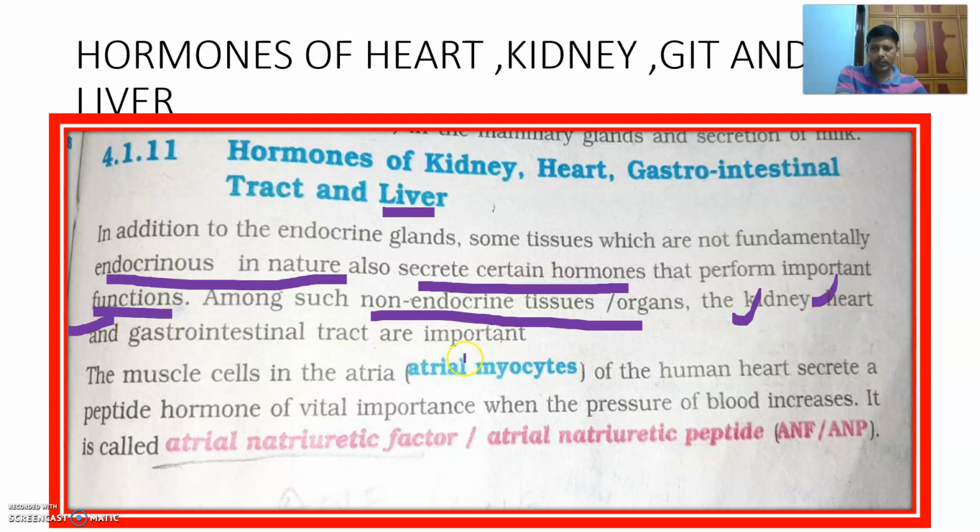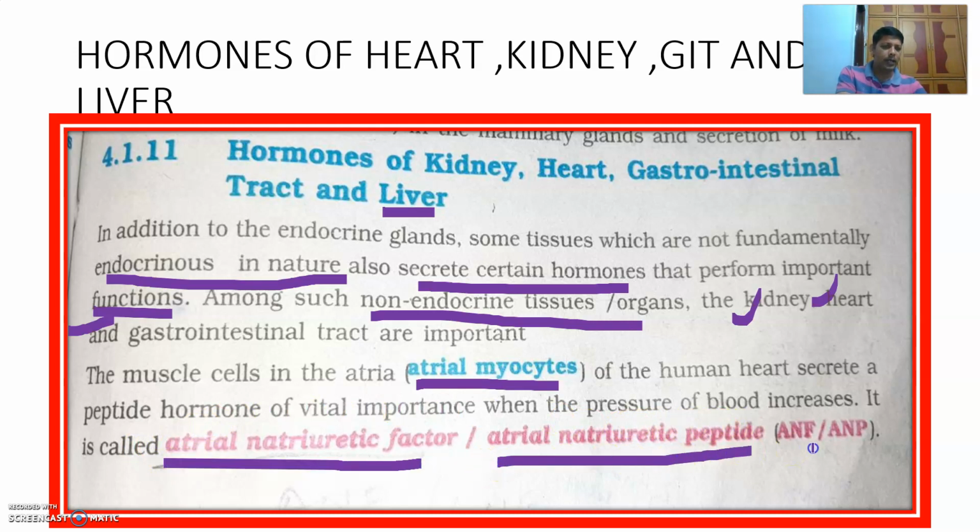The muscle cells in the atria, called atrial myocytes of the right atrium of our heart, secrete a peptide hormone which is of vital importance when blood pressure increases. It is called atrial natriuretic factor.